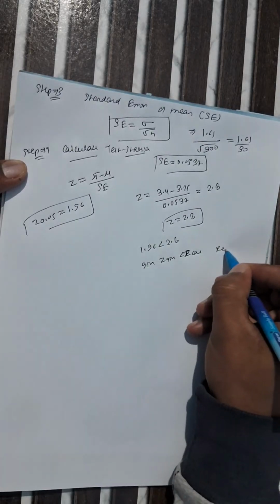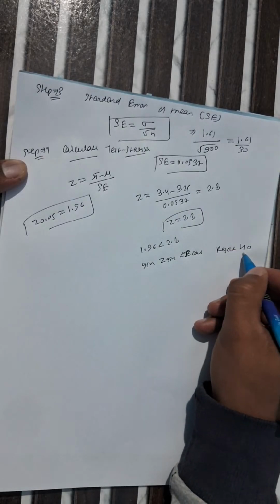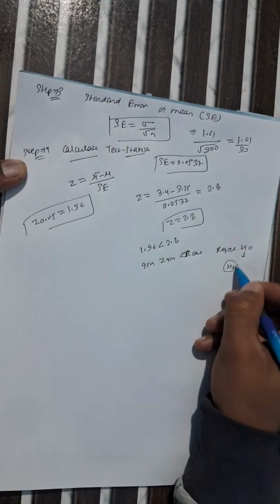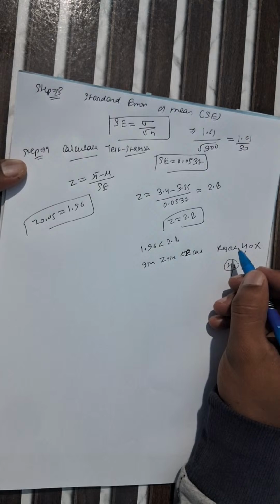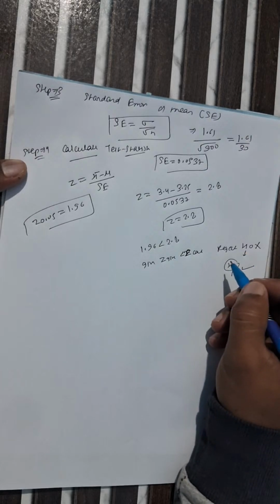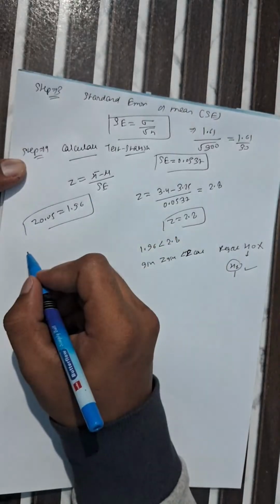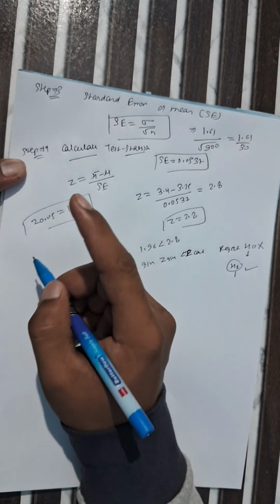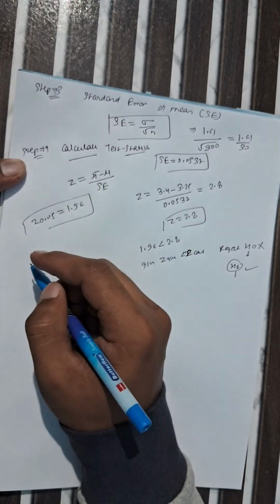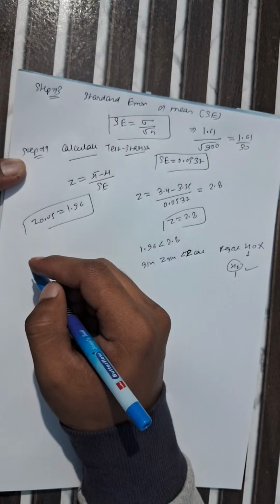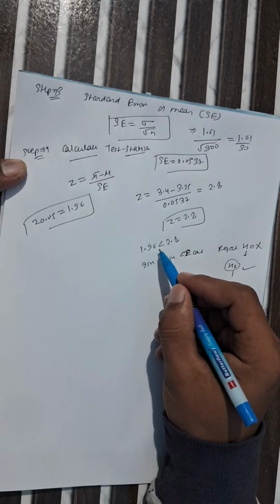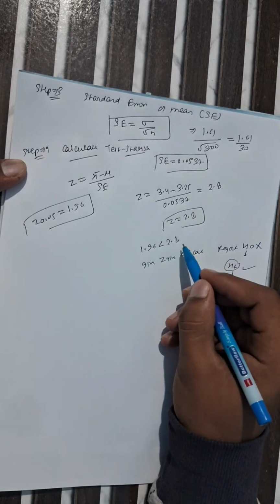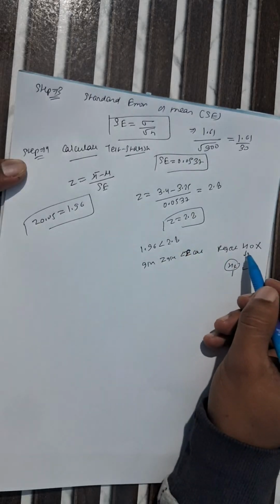So here we reject our null hypothesis, represented as H0, and our H1, the alternate hypothesis, is accepted. Like that you have to solve it in the examination to get full marks. What is the final conclusion? While solving these kinds of questions, remember an important point: you have to write the final conclusion to get full marks. We can say that the sample does not belong to the condition given here. If the calculated value is less than the critical value, our null hypothesis is accepted; otherwise, our null hypothesis is rejected.